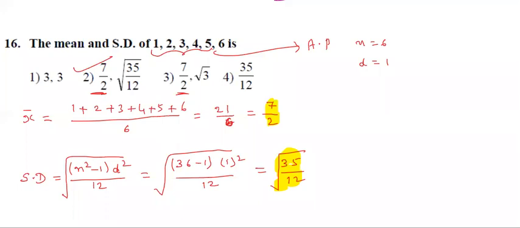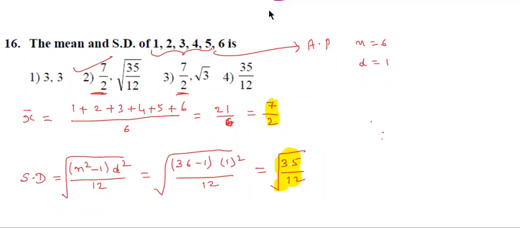Students, have you understood? Variance is n square minus 1 into d square by 12 whenever the observations are in an AP series. In the examination, they will ask questions like this: find the standard deviation of the first 20 natural numbers, or 50 natural numbers, or the first 50 odd numbers.